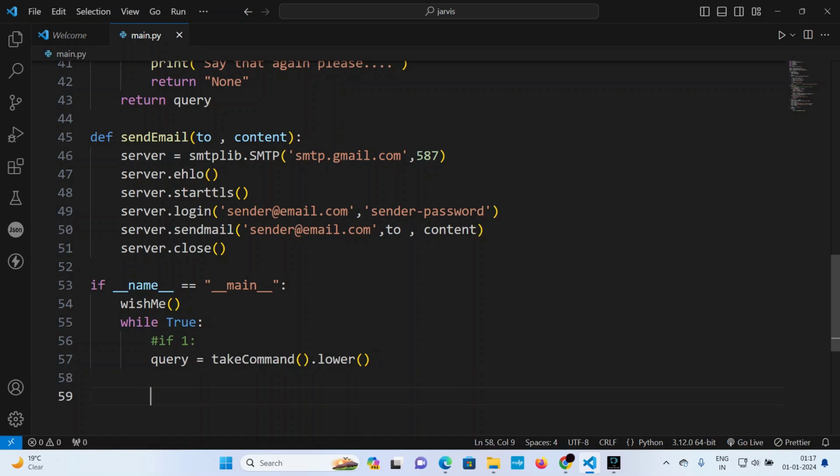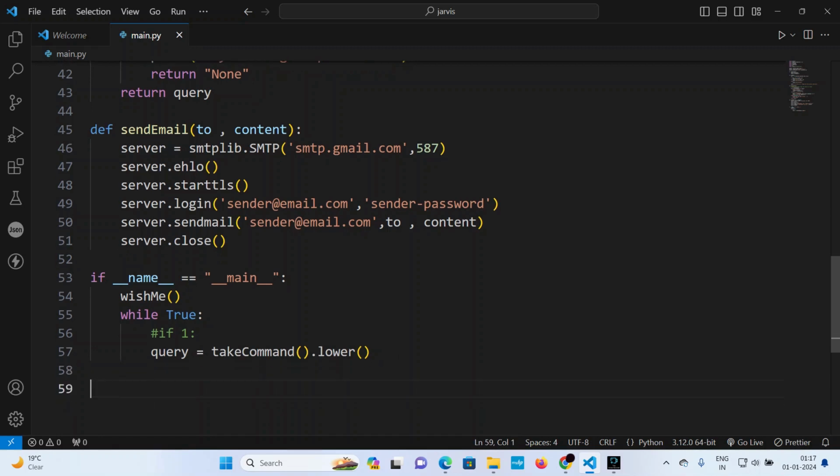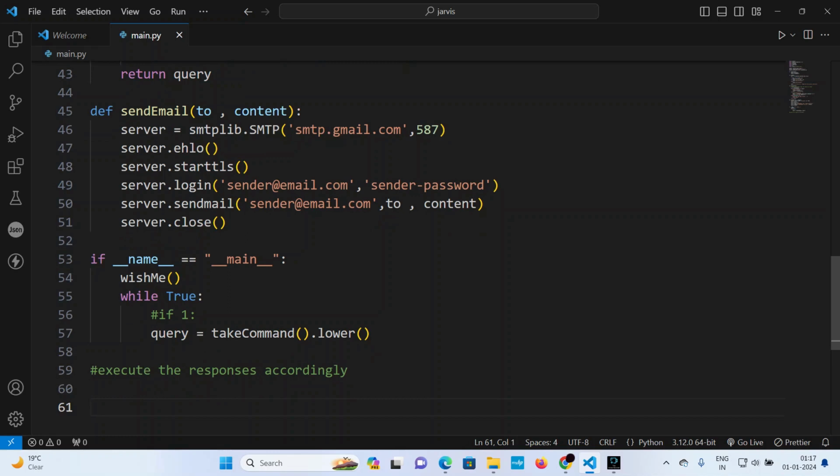And now I'll be doing what? I'll basically execute the responses accordingly. Basically, I'll do an if else case, that if I say this, if I say not this, like this. So while that is true, what to do?